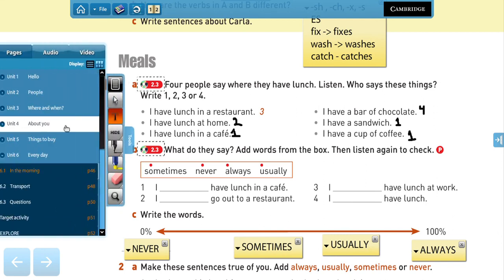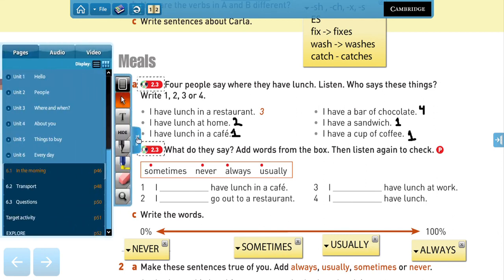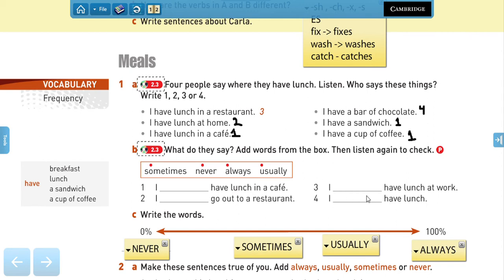So let's see. Imagine that you get up from Monday to Friday at 7 o'clock, and then on Saturdays and Sundays you get up at 11. So you can say, I usually get up at 7 o'clock, 5 days of the week. And then you can also say, I sometimes get up at 10 or 11 during the weekend.